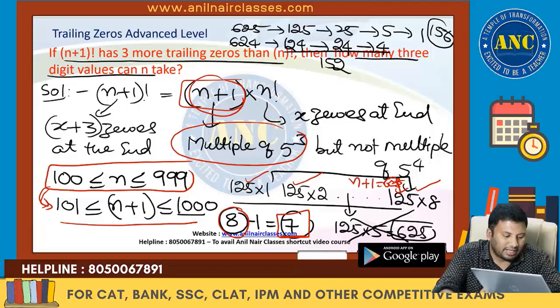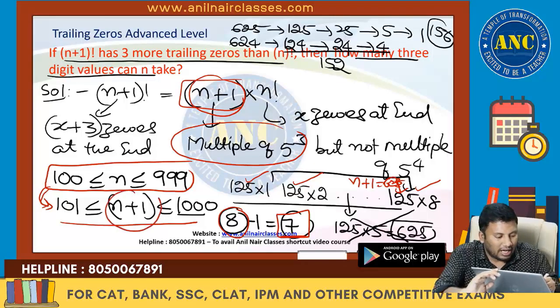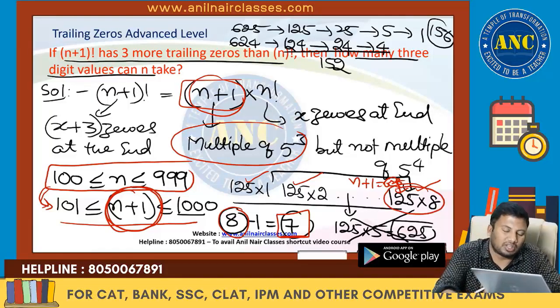Chandu, you are mistaken. I am doing it for which value? I am doing it for n+1. n+1 is 1000, so the n value will become 999. I hope it is clear.